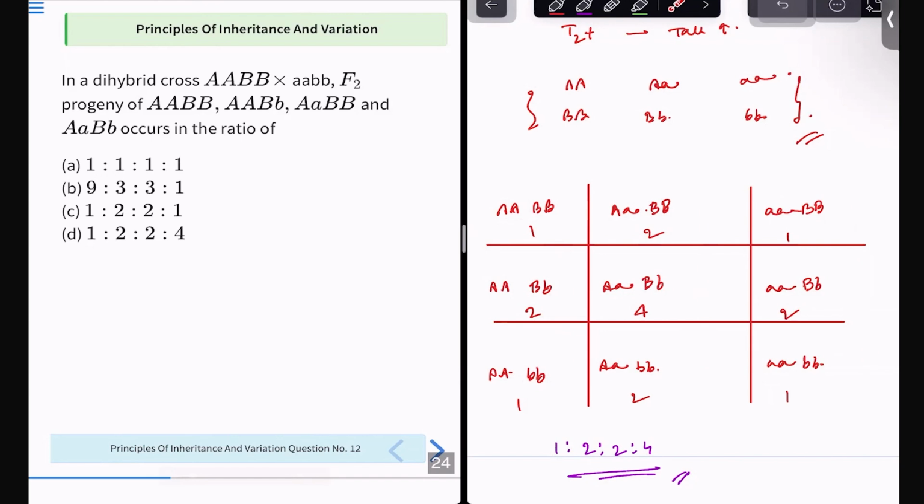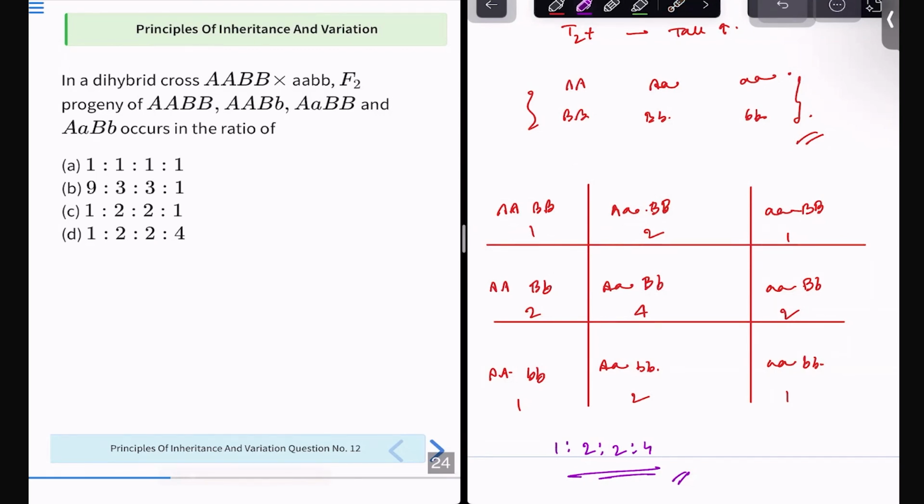Then now compare them as 1 is to 2 is to 1, 2, 4, 2, and 1 to 1. You know, right? For a monohybrid cross, the ratio is 1 is to 2 is to 1. So if I multiply it with 2 and I write in the middle, I'll get the proper thing. I'm basically adding these two to get this. Just get it like this. Okay, as simple as that. So now if I make this entire grid, if you understood how to make the grid, then any ratio you can find.